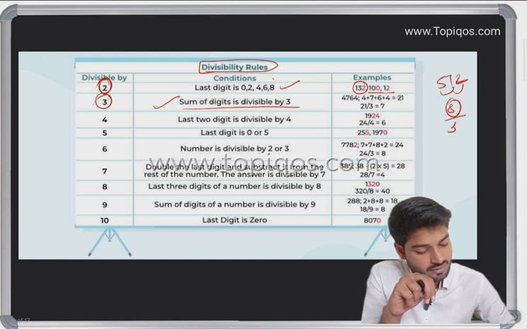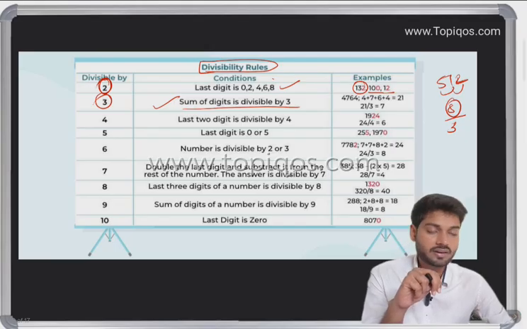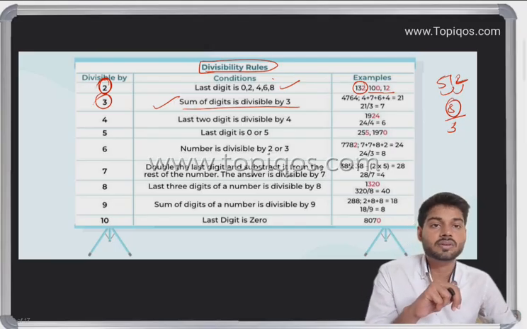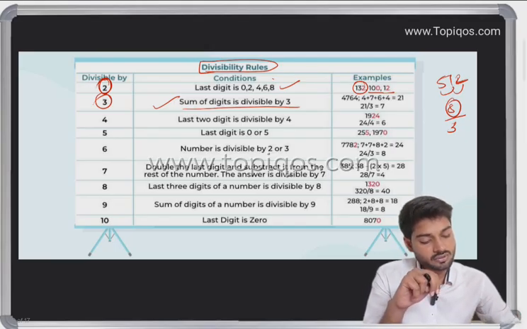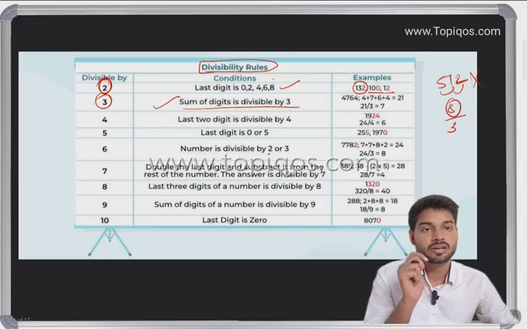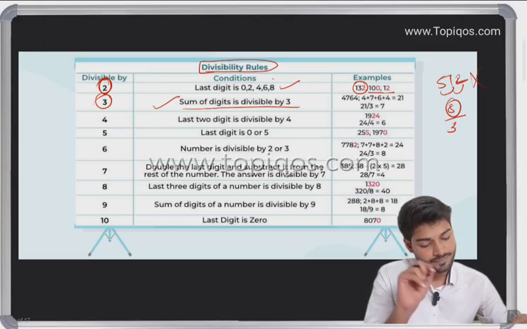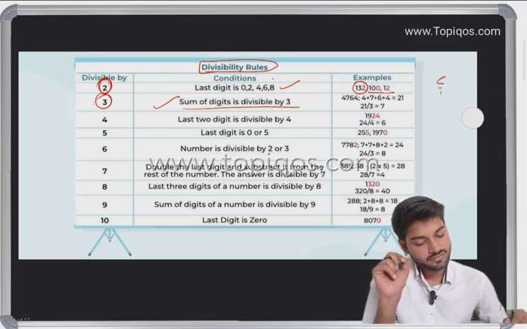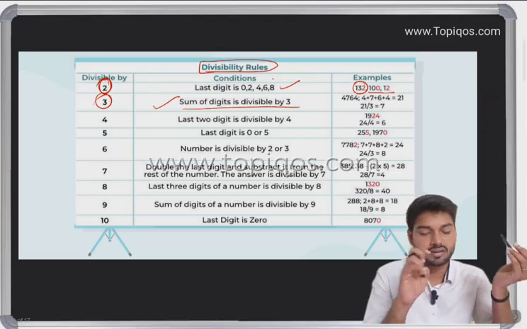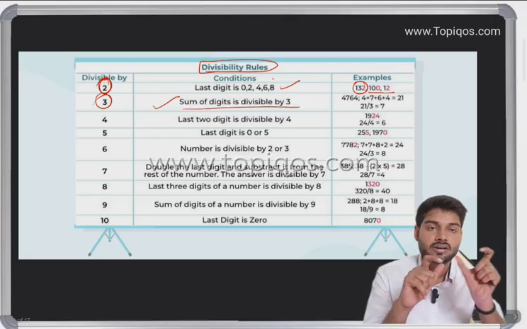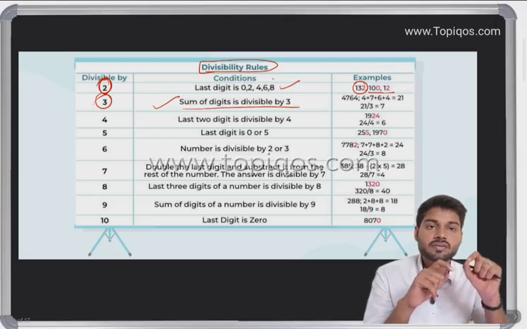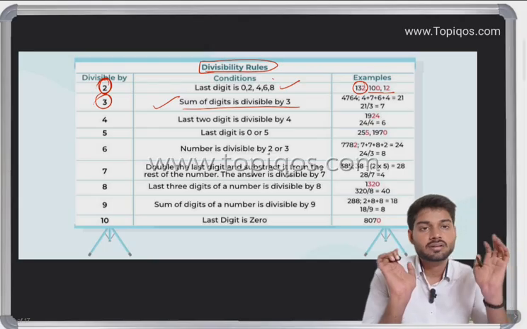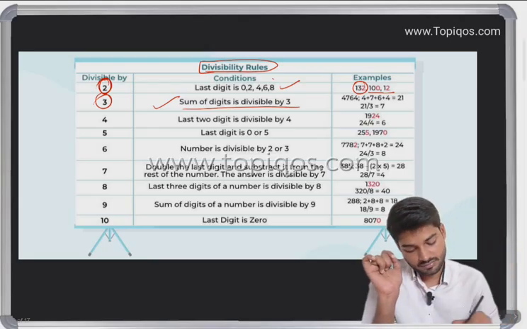So it is not divisible by 3. It means the number 512 is not going to be divisible by 3. So we got to know about 3: we add all the digits, and if the sum is divisible by 3, then the number is divisible by 3.